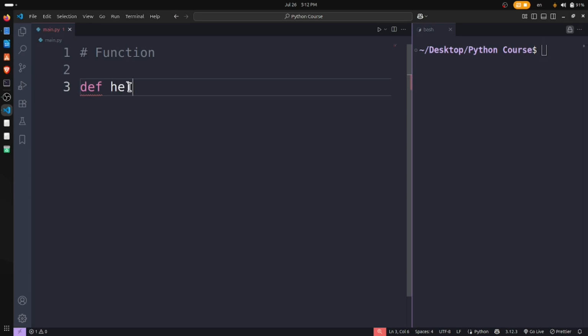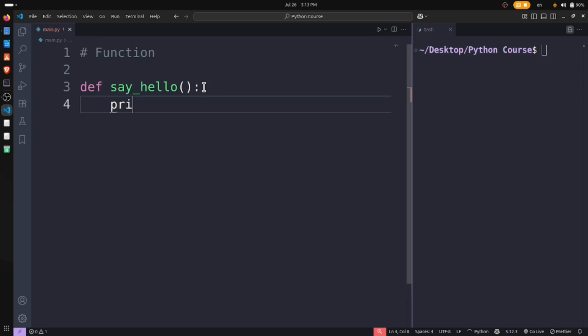So the name, like say hello, and here is a bracket. When we complete this, we have to add a bracket, which shows it is a function. We also add a colon. So this is the line with which we have created a function. But one more thing is left. In this function, we do not have anything yet.